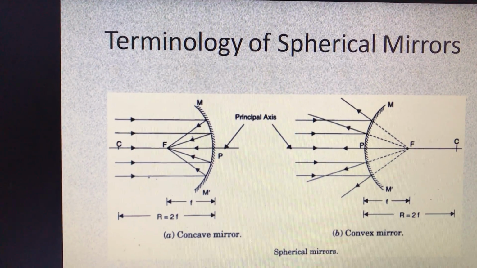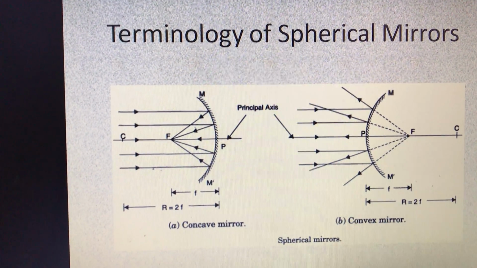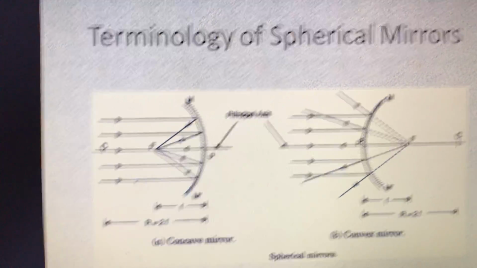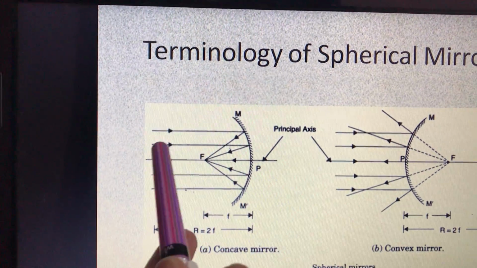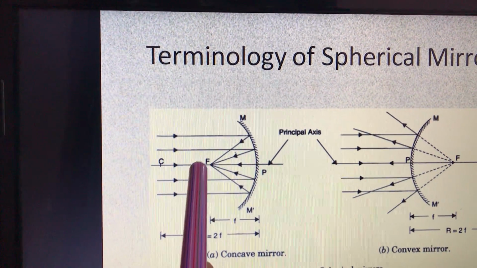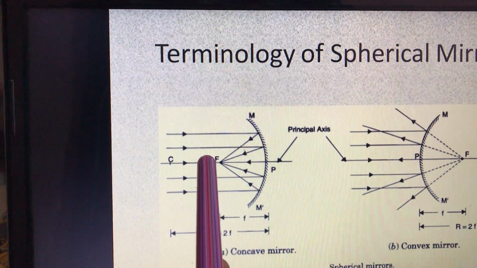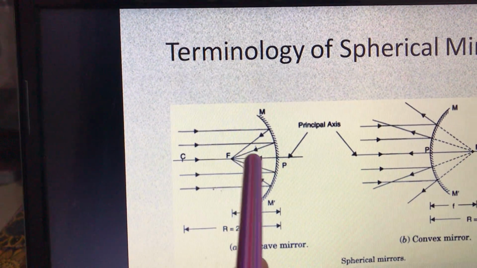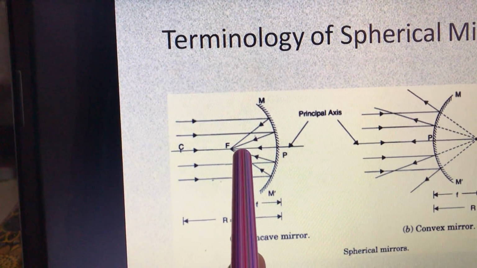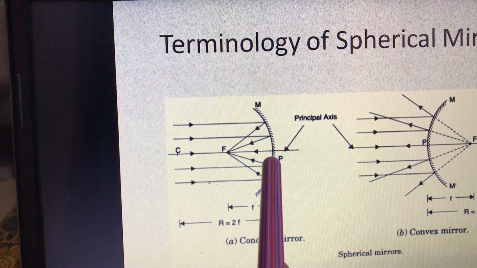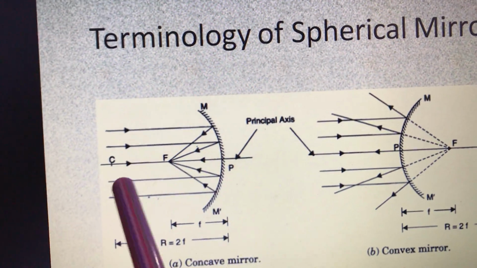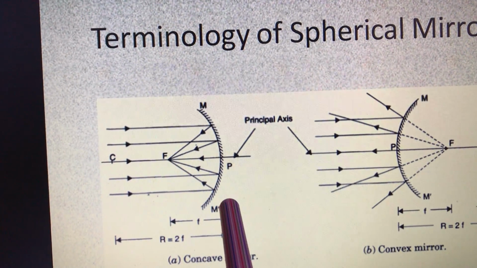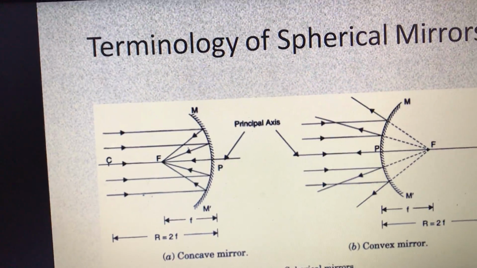Now here this is reflection through spherical mirrors. Now what happens when rays of light, all parallel rays of light, which is called a beam of light? A beam of light consists of many rays of light which are parallel to each other. If they are incident on mirrors, then what happens to them? First we will see some terms related to these spherical mirrors.